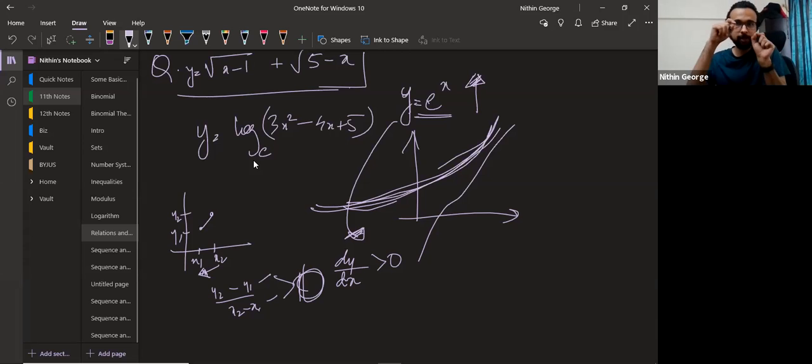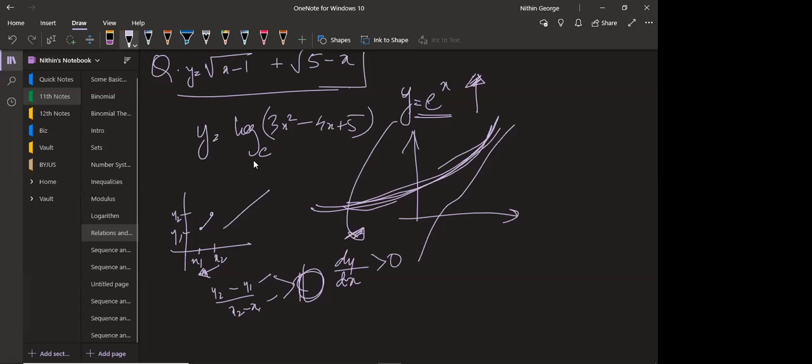Whenever you have y2 minus y1 by x2 minus x1 greater than 0, it means that the slope is positive. Slope is positive means that you can see the shape of the graph, right? When the slope is positive, you get it like this, which means it's an increasing function. From x2 to x1, you can see that the slope was like this, so the graph actually increases in value. Are you following this? Guys, any doubts here?